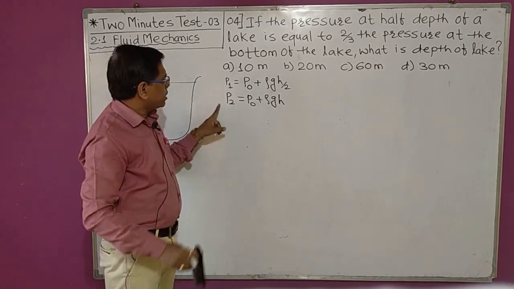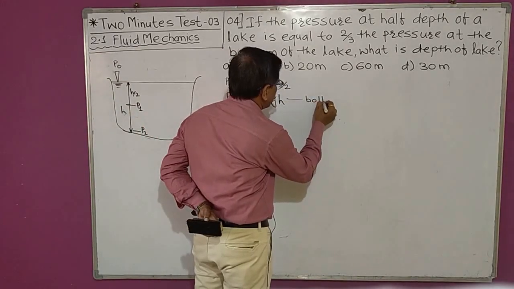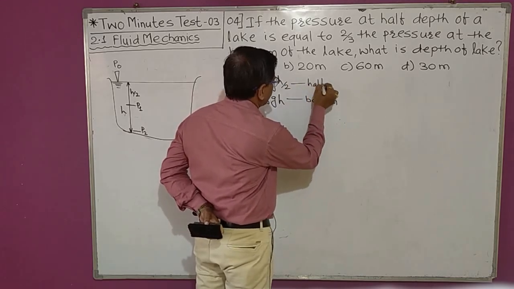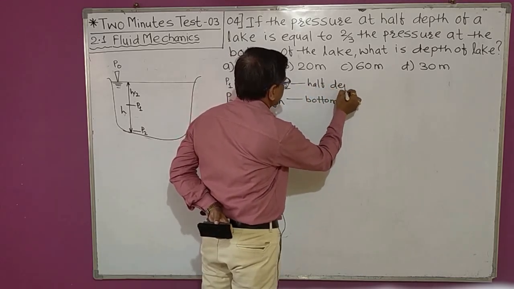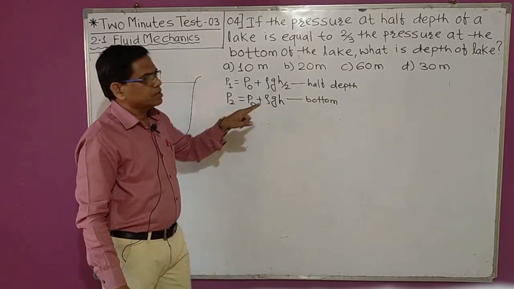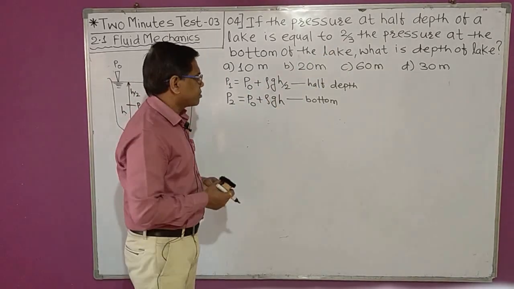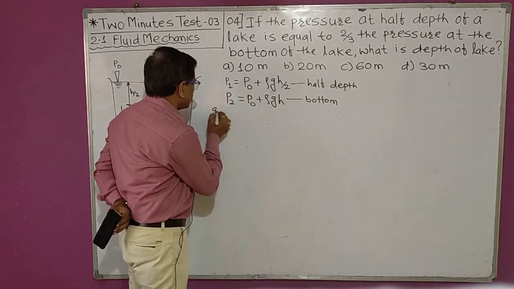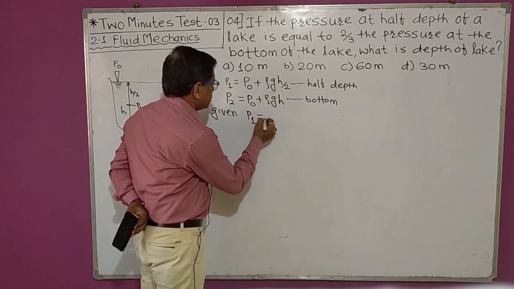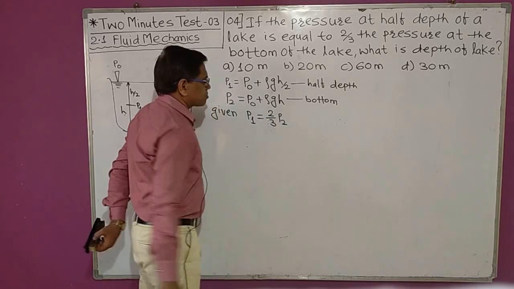This is the pressure at the bottom of the lake and this is the pressure at half the depth of the lake. Now it is given that this pressure P1 is 2/3 of the pressure at the bottom. So what is given? Given is that P1 is equal to 2/3 of P2.